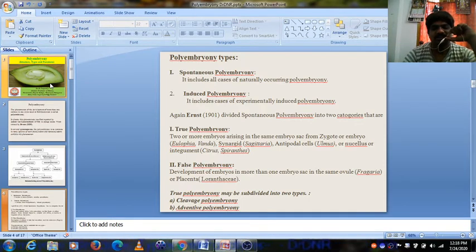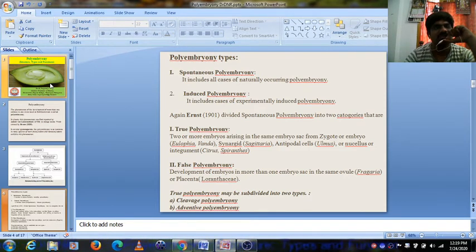The second one is false polyembryony. That means development of embryos from more than one embryo sac, either from outside the embryo sac in the ovule or from another embryo sac in the ovule.